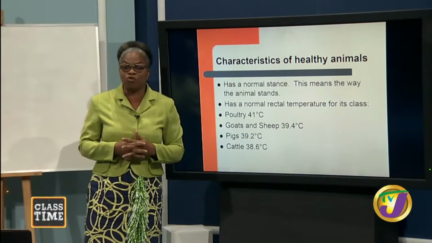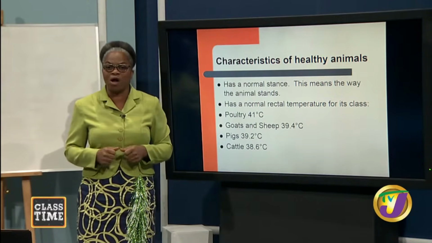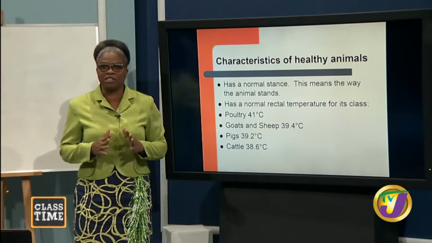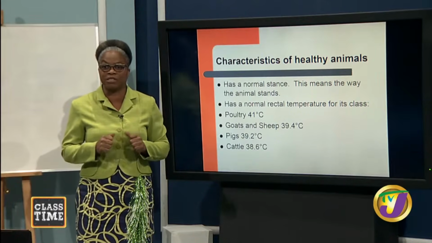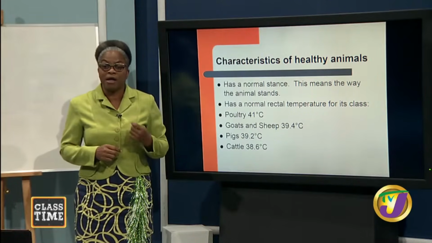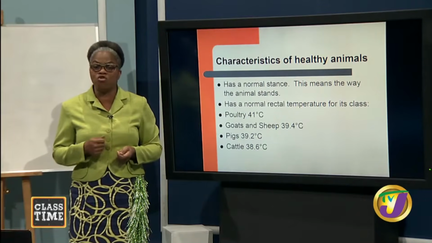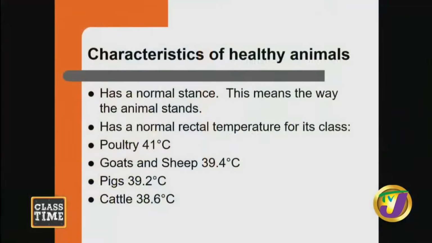If the animal is healthy too, the animal will have what we call a normal stance. This means that the animal is going to stand, yes? And the animal too will have what we call a normal rectal temperature of its class. So for poultry, you're going to have 41 degrees Celsius. For goats and sheep, 39.4 degrees Celsius. For pigs, 39.2 degrees Celsius. And for cattle, 38.6 degrees Celsius.